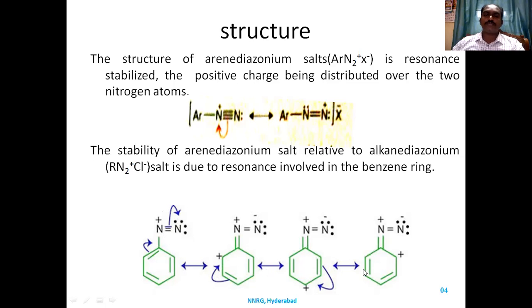So this diazonium salt is stabilized by its resonance. The arene diazonium salt is more stable, whereas in alkane diazonium salt, there is only distribution of positive charge between two nitrogens. There is no delocalization of electrons into the R group. Only localized electrons are there, localized between two carbons. The stability is less for alkane diazonium salt compared to arene diazonium salt. Always the arene diazonium salts are more stable than alkane diazonium salts, because of the resonance involved in the benzene structure.